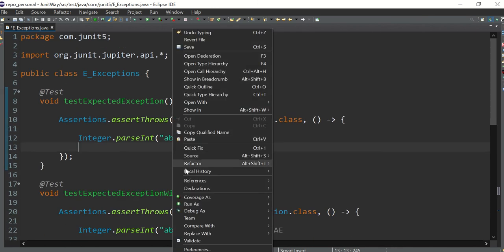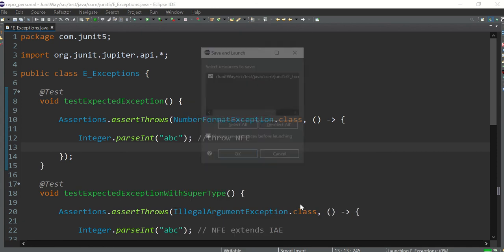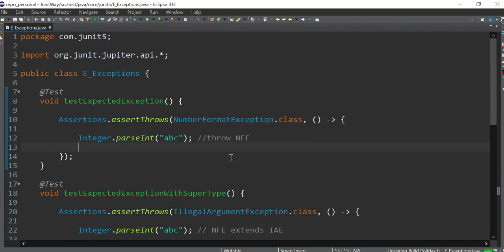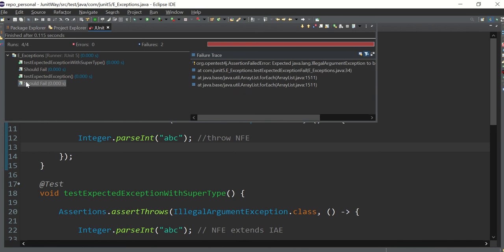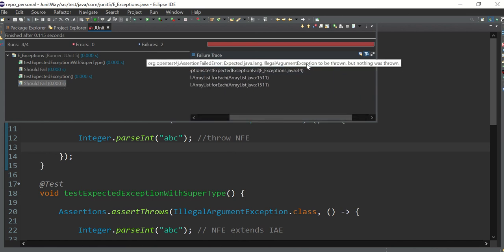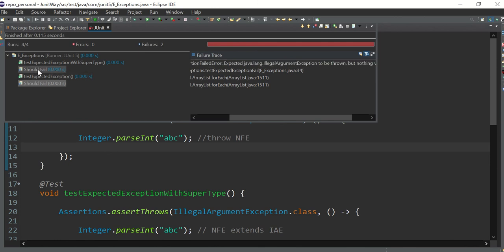Now let me run the test cases and see what will happen. Okay, here you can see that two test cases have passed, and the two test cases where I gave the display name should fail, they have failed. The error says expected IllegalArgumentException to be thrown, but nothing was thrown. So I'm expecting it to throw IllegalArgumentException, but my code is not throwing any exception, so this has failed.